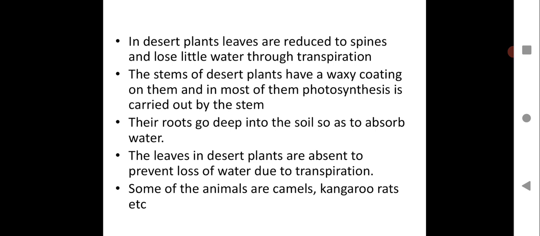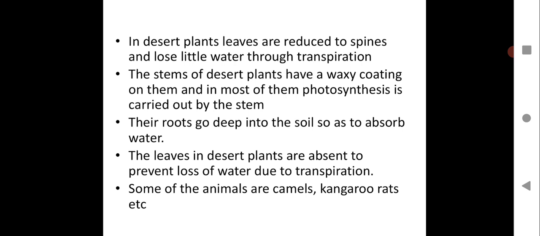As you all know, transpiration is a process of giving out water in the form of water vapor through leaves. That is how the water content is regulated in plants. But in a desert area where there is little water for the plants and we hardly water them, they get very little water, so the leaves are modified into spines so that they will not lose too much water through transpiration.